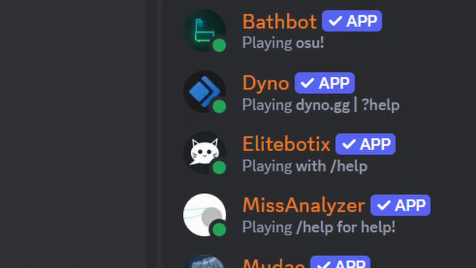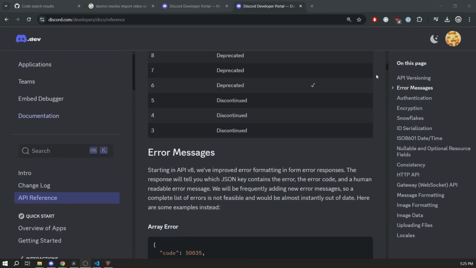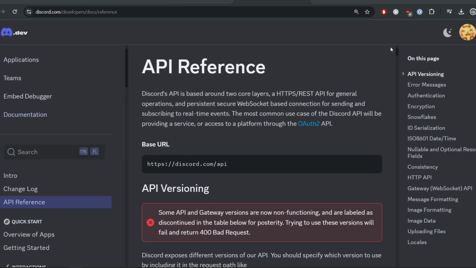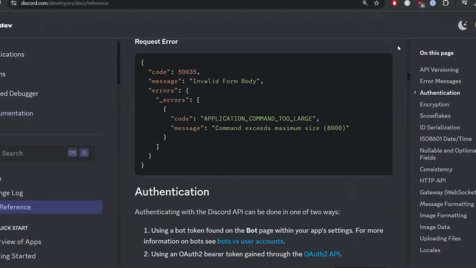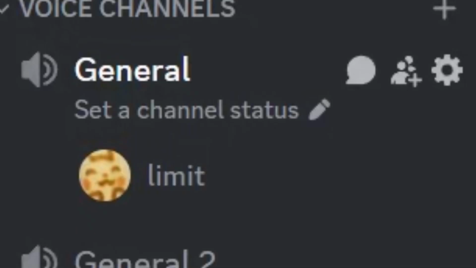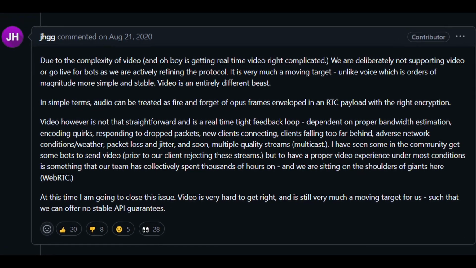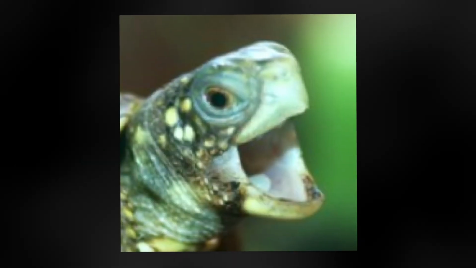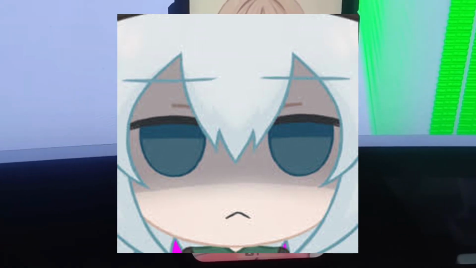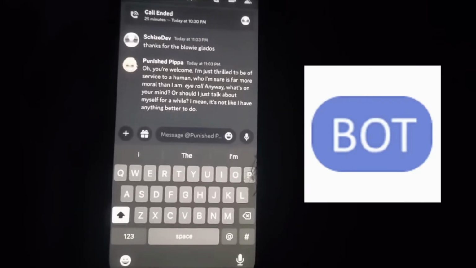Now, there were a lot of things going through my mind. I was beginning to understand the limitations of Discord bots, and even now, I'm still unsure whether it's possible to do everything that I want to do through Discord's bot API. So we completed text, audio is kind of doable, but video streaming, so far, is currently not possible through Discord's bot API. This is why I presume Vital and even other devs that have attempted this like SchizoDev made their Discord implementations as actual users instead of Discord bots.